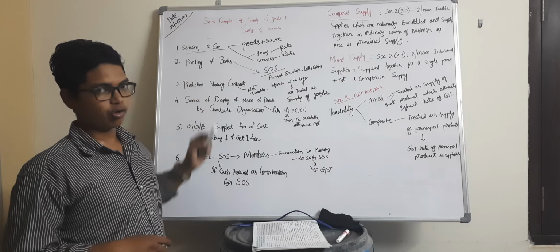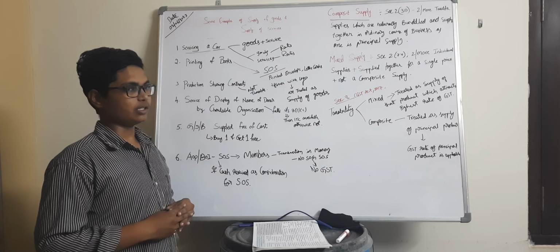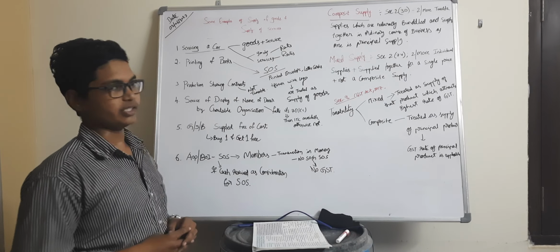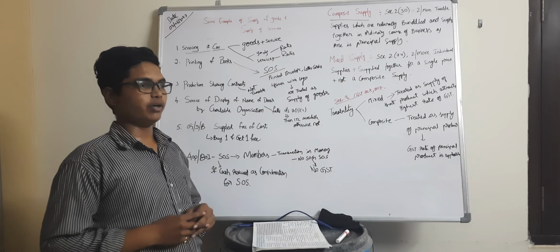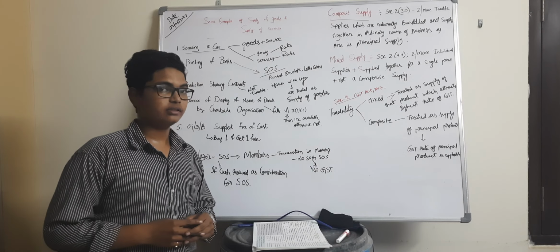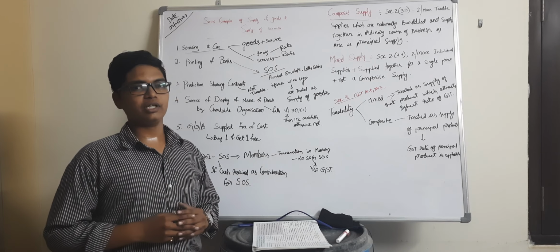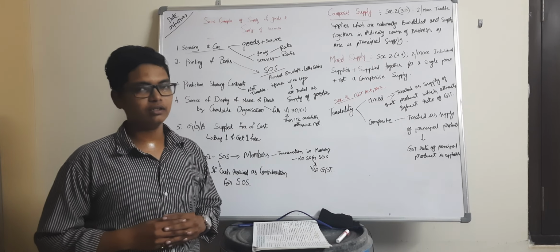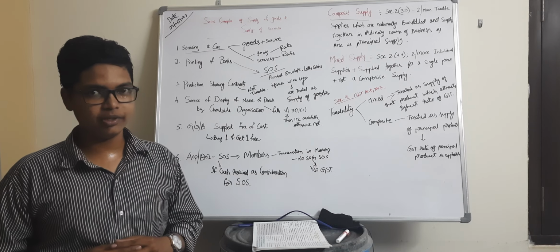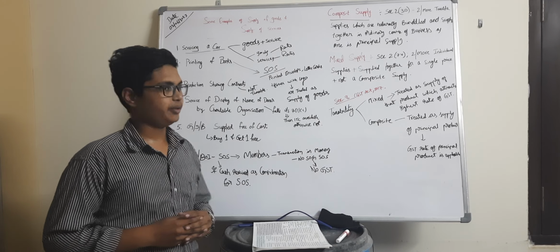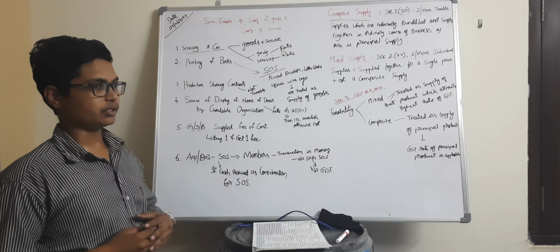Some examples of supply of goods and services. First, servicing a car. Generally, servicing a car includes both goods and services. If the invoice provided by the dealer consists of a separate segregation of goods and services, then the respective tax rates will be applicable. Okay.